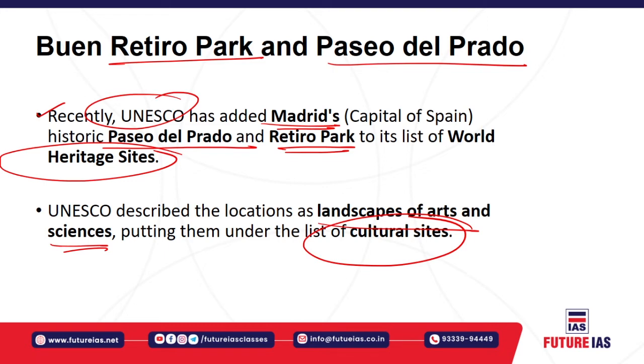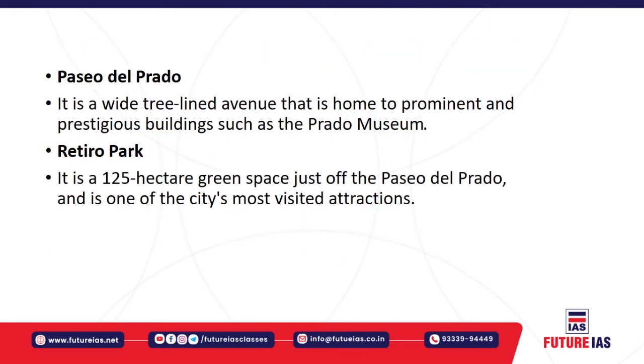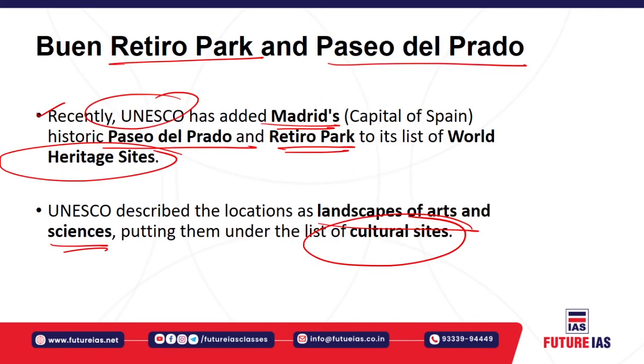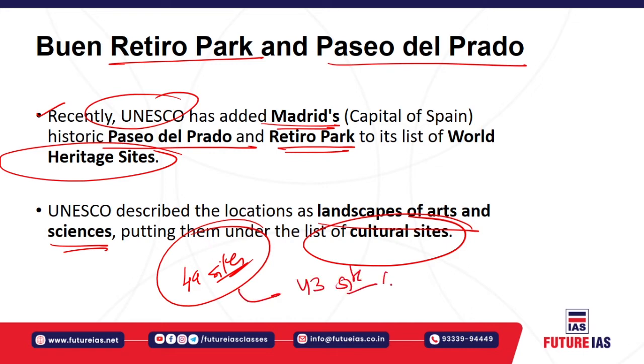The area is exceptional because it is the first promenade within the city limits of all European capitals, for the enjoyment of all citizens without distinction of strata and class, right? And becoming a site can help attract more tourists from around the world. Spain already has 49 sites inscribed under UNESCO's World Heritage list, and 43 of these 49 sites come under the cultural list, 4 are under the natural list, and 2 are on the mixed list.